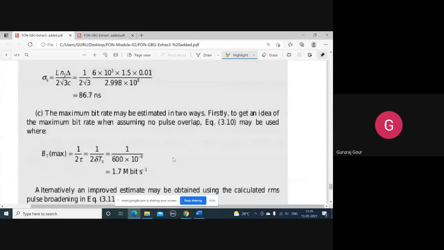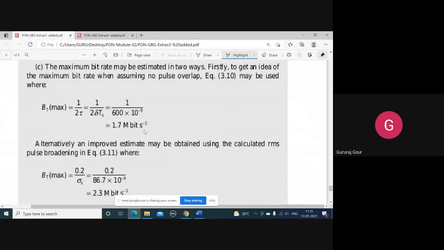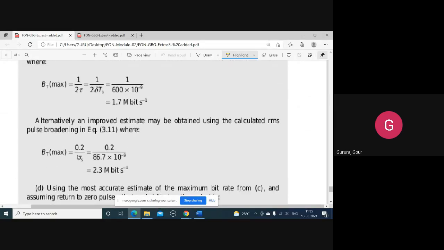So 2 into that is going to be 600. We get it as 1.7 Mbps maximum bit rate. Alternatively, we can also do it by considering the error: 0.2 by sigma s, so we'll get it as 2.3 Mbps.